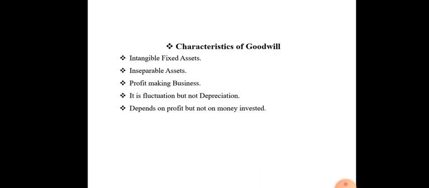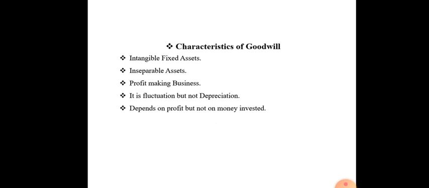It is an intangible fixed asset. Intangible means we cannot touch it, we cannot see it. It is also an inseparable asset, so it's not separate from its business. If we want to sell the business, we have to sell it along with the goodwill. Otherwise we can't sell only the goodwill or only the business. So this is the inseparable asset.